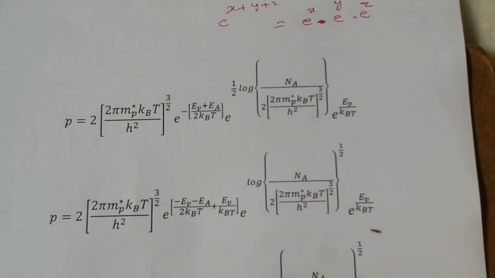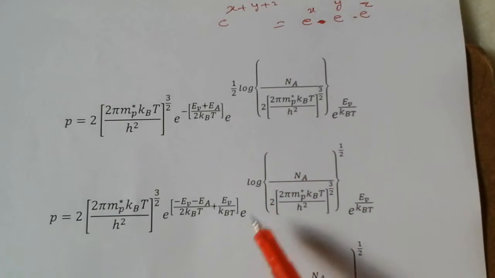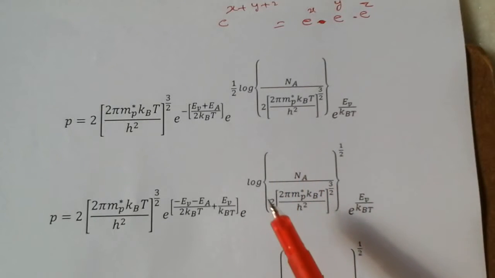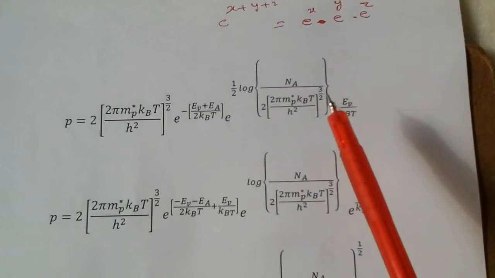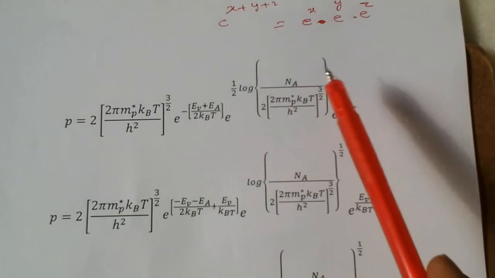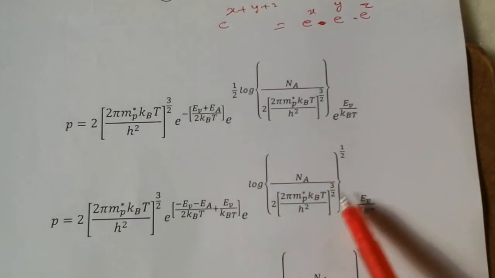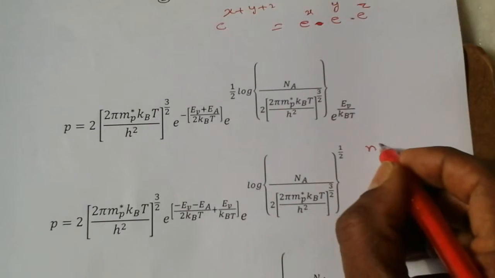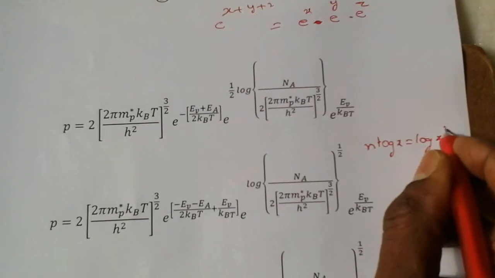Here we can see the next term: e power of 1 by 2 log NA by 2 into (2 pi mp star kBt by h square) whole power 3 by 2. What we have done here is write this 1 by 2 as a power inside the log, using the formula n into log x is equal to log x to the power of n.